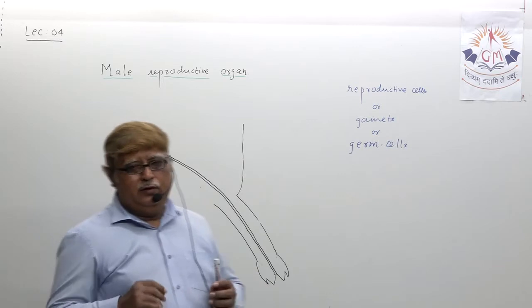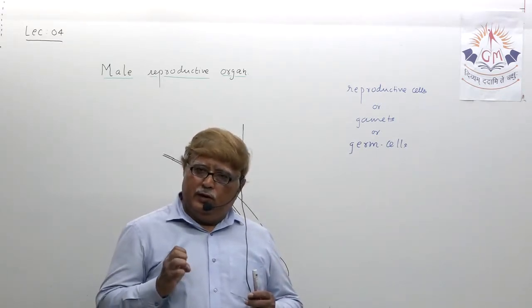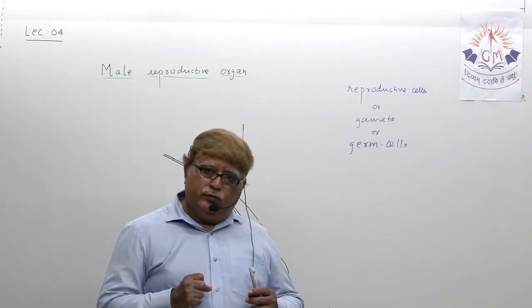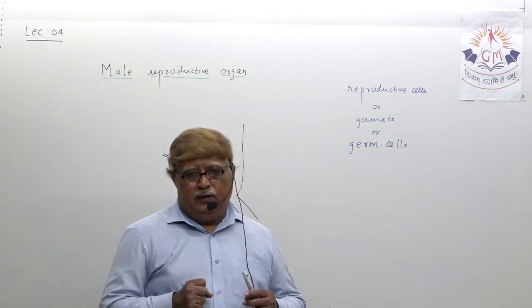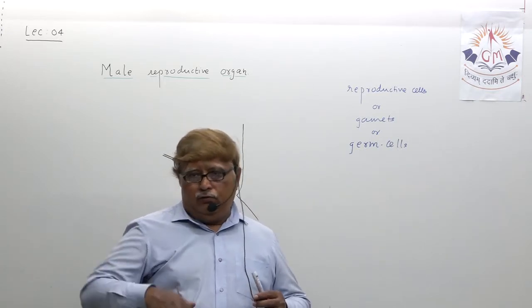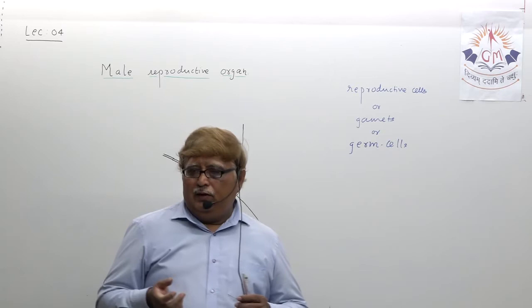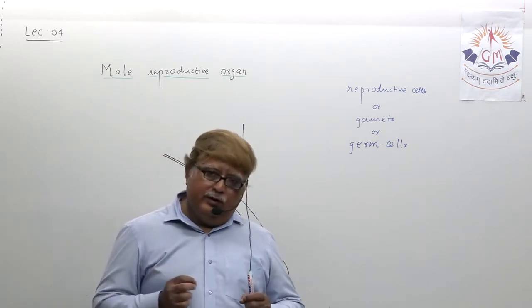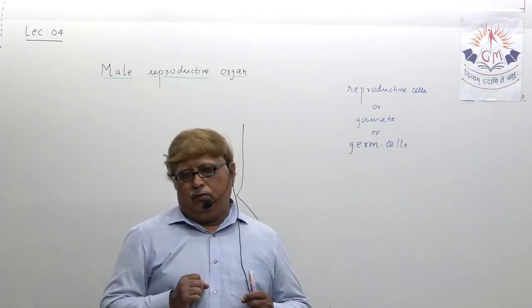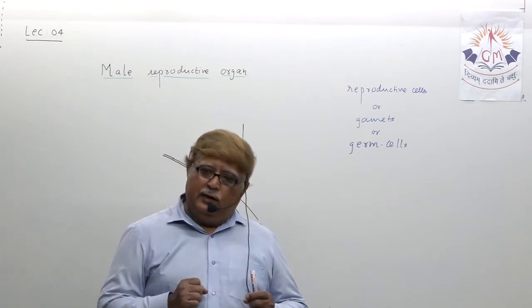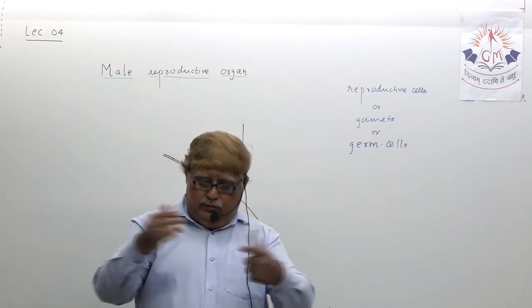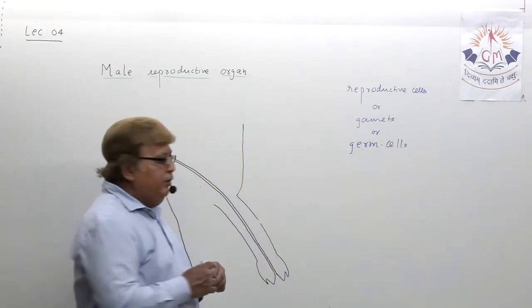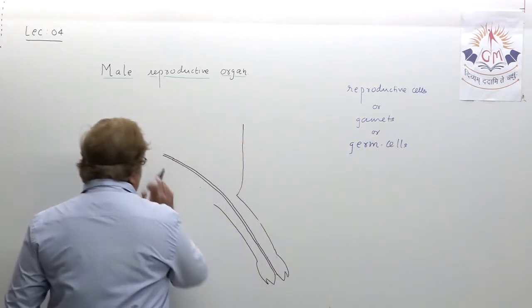So in the male reproductive organ you have to show sperm, as well as how sperm arise, as well as the seminal vesicle. At the same time you also have to show the prostate gland. The secretion of all this will mix up and form male semen actually.